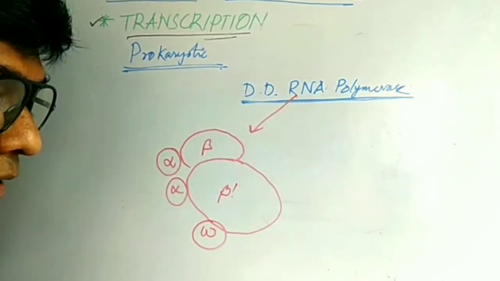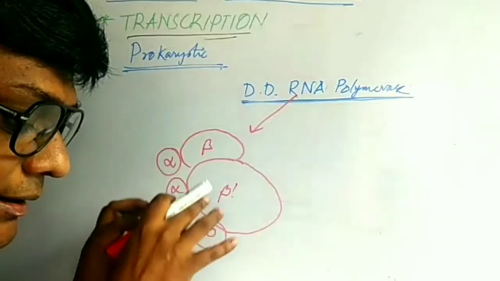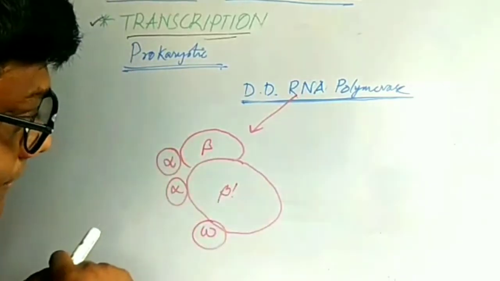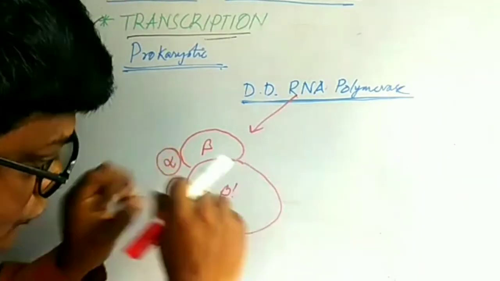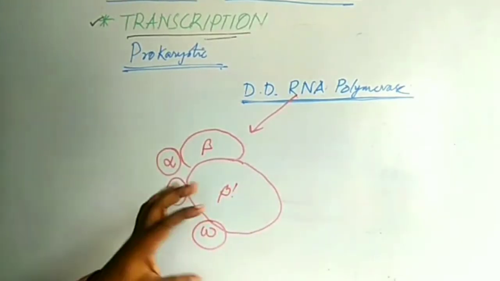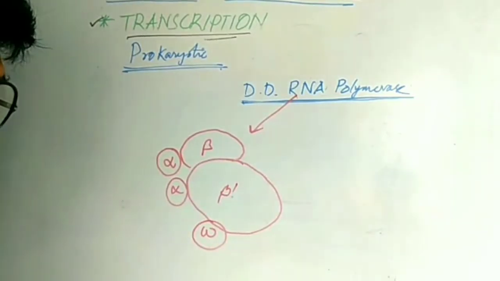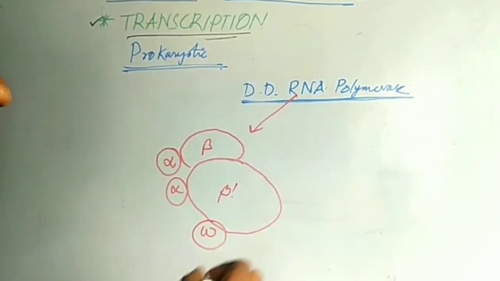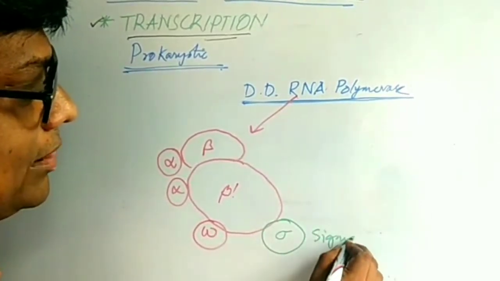The alpha and omega help to assemble, bind and stabilize this otherwise so big structure. Now RNA polymerase alone cannot do everything. Another factor is required, that is called the sigma factor. Very important.